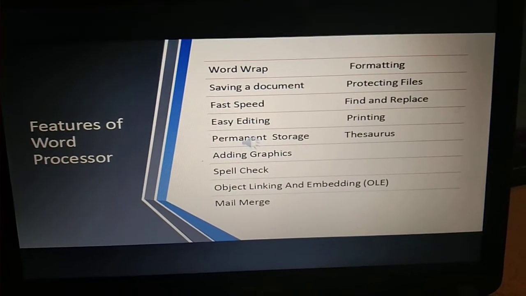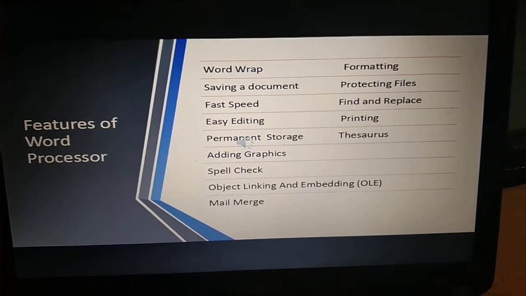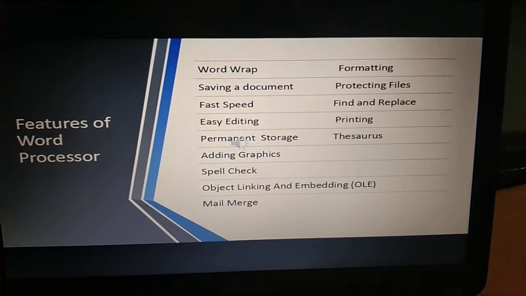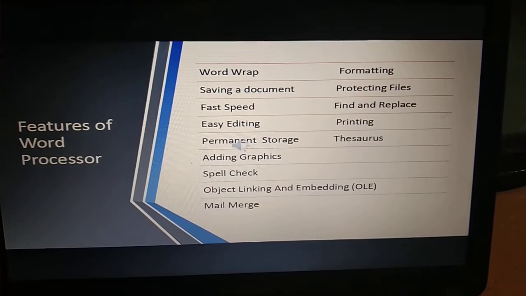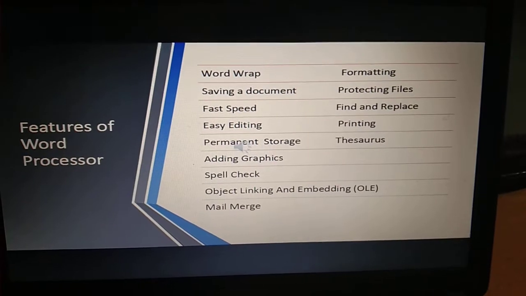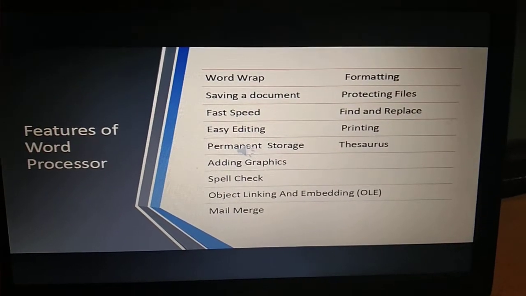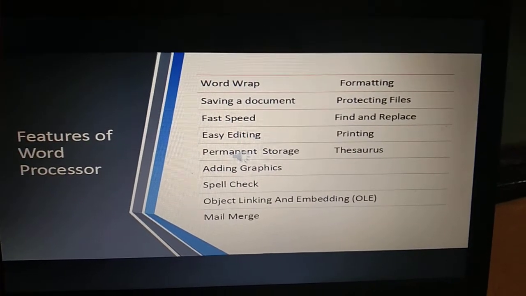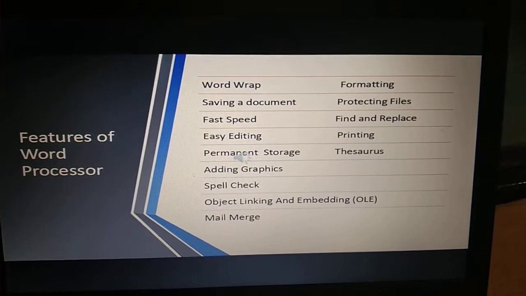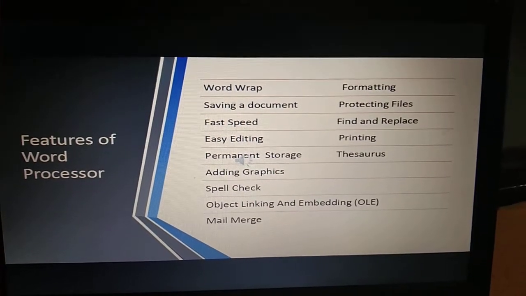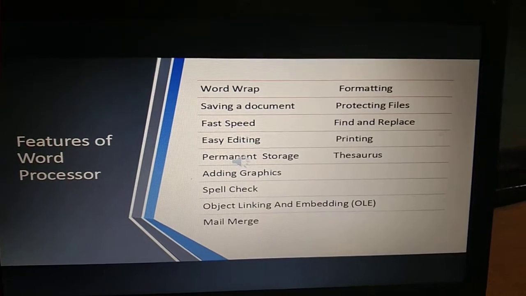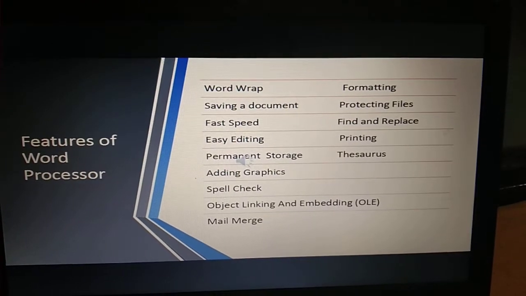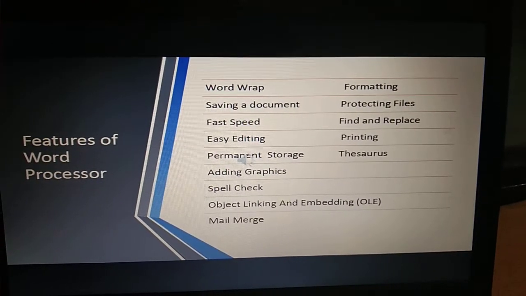Dear students, I had already told you that a word processor has various types of features. So let's discuss all these features step by step. First one is word wrap, saving a document, fast speed, editing features, formatting features, storage of information, graphic features, printing, spelling and grammar check, mail merge, vocabulary, protecting files, find and replace feature, and the thesaurus. So these are the basic features which exist in a word processor.